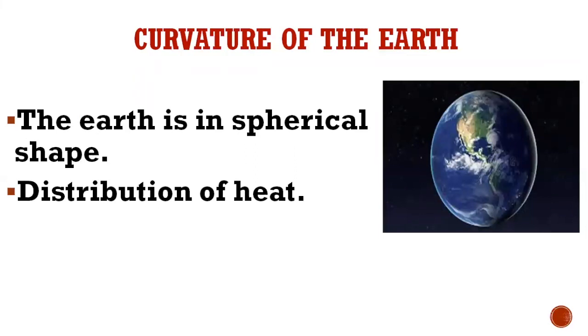You all know that the earth is spherical in shape. So the sun rays will be falling at 90 degrees, straight, at the equator. As we go towards the poles, the sun rays will be falling slantingly. Due to the curvature, the distribution of heat changes from place to place. The whole earth is not receiving the same amount of heat. At the equator it is hot. As we go towards the poles, the temperature decreases.